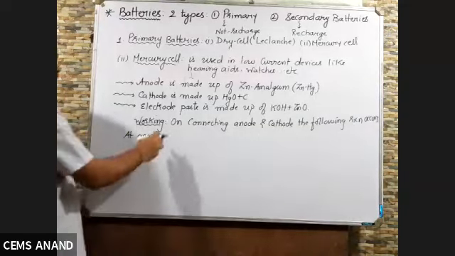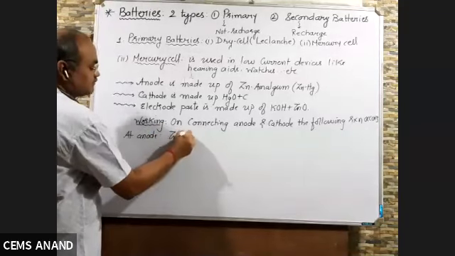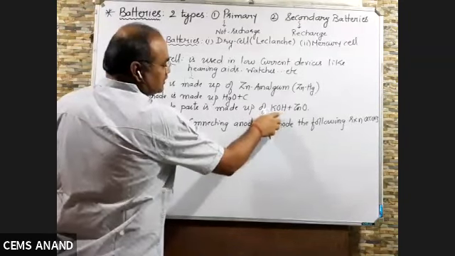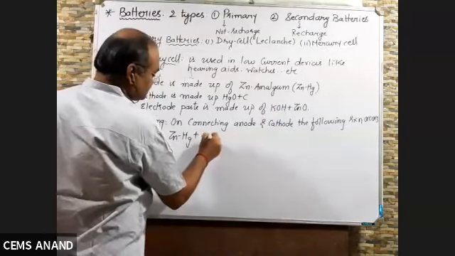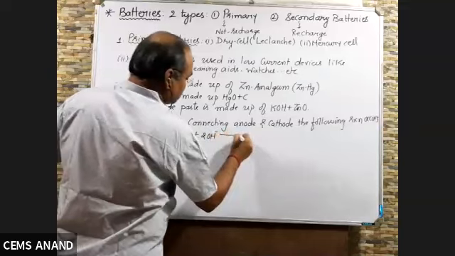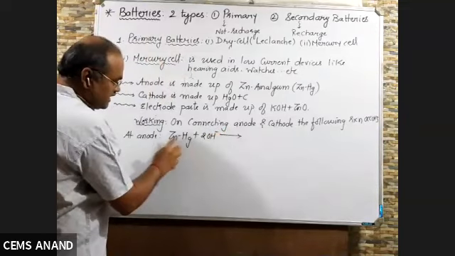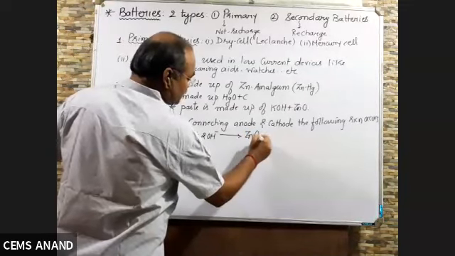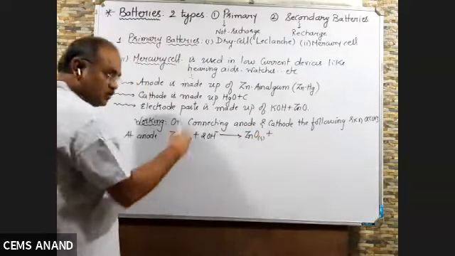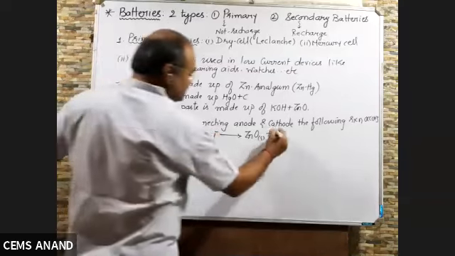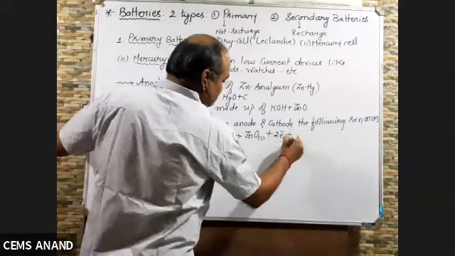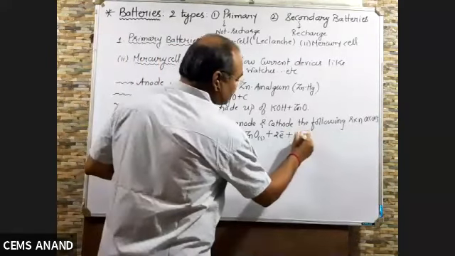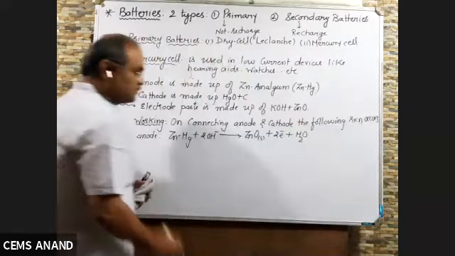So zinc amalgam will combine with the paste OH minus, and it will give you ZnO, zinc oxide, plus 2 electrons, because oxidation, 2 minus charge is there, so 2 electrons will be lost, plus what is left? 2 hydrogen and 1 oxygen, H2O.